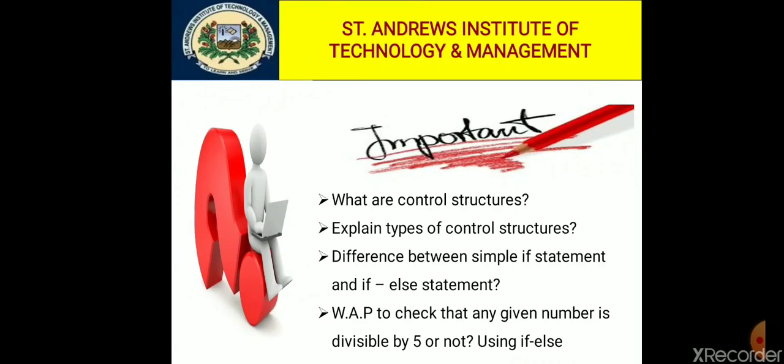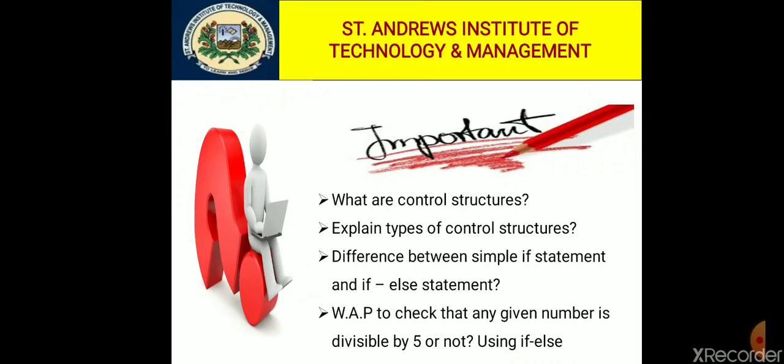We have three major categories of control structures. Next, the difference between the simple if statement and the if else statement. The if statement only executes when the condition is true, and the if else statement executes in both conditions, meaning the true condition and the false condition also. Then write a program to check whether any given number is divisible by 5 or not using an if else condition.